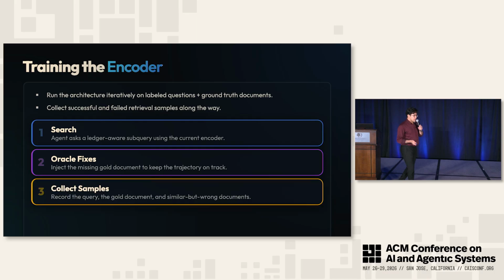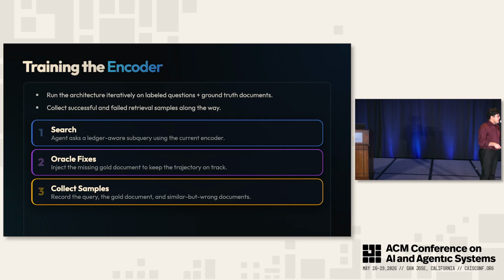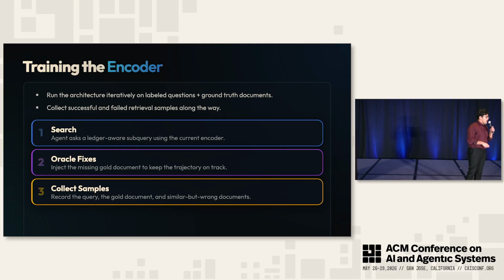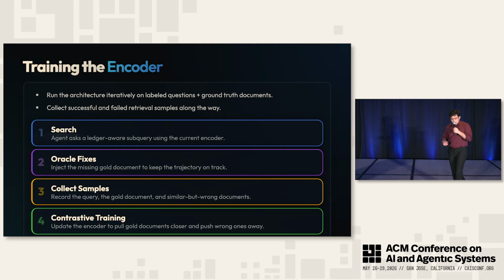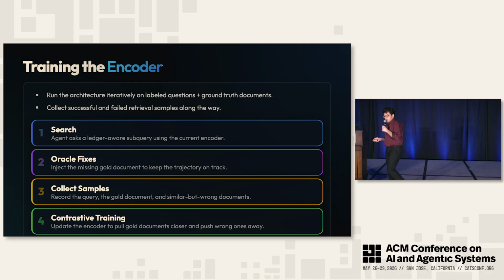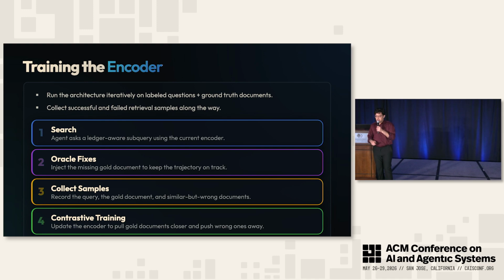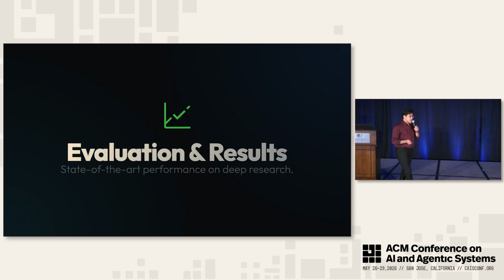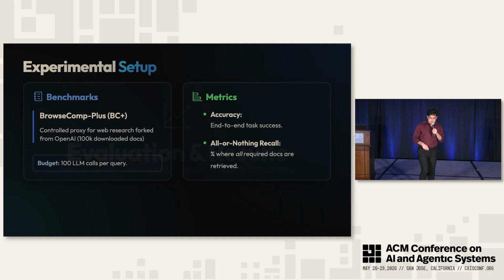We'll then collect samples along the way of the given subquery that the agent asks, the ledger at that state, and the goal documents, and all of the retrieved but wrong documents. And then we'll do contrastive loss training on top of this to train the encoder to pull goal documents closer and irrelevant documents further. Next, I go into our evaluation results.